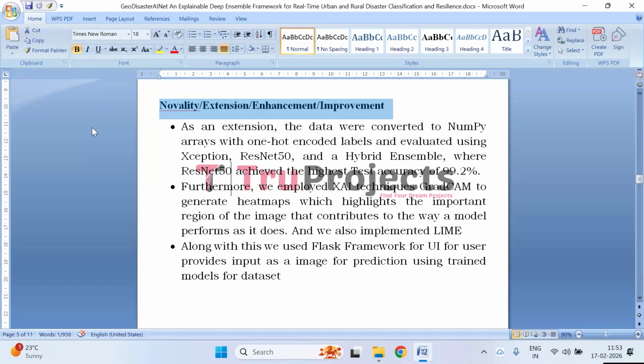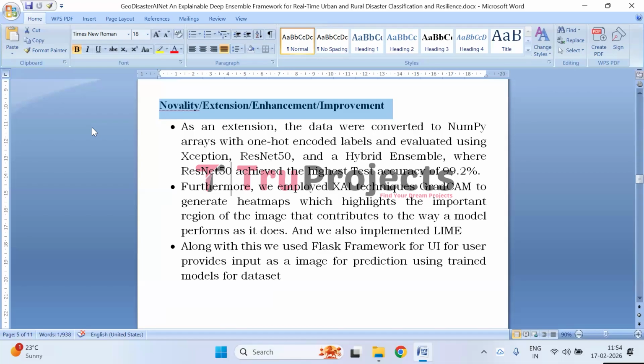Furthermore, to improve transparency and interpretability, explainable AI techniques were applied. GradCAM was used to generate heat maps that highlight the important regions of an image influencing the model's prediction. Additionally, LIME was implemented to provide local explanations, helping users understand how specific image features contribute to a particular classification